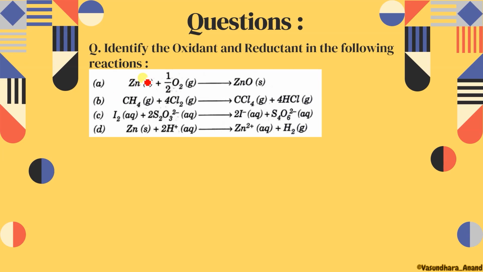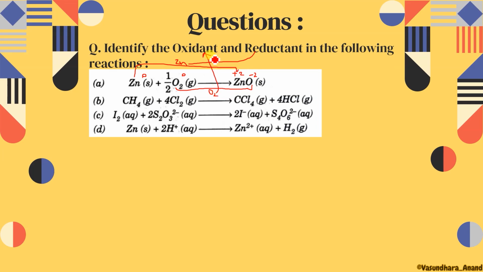So this is in the free state, so 0, and here Zn is in the compound, oxygen is always -2, so it will be +2. Similarly, oxygen is in the molecular state, so here also it is 0 and here it is -2. So just check: zinc is being oxidized, so it will be called reductant. Zinc is the reductant. Oxygen is undergoing reduction, so it will be called oxidant.